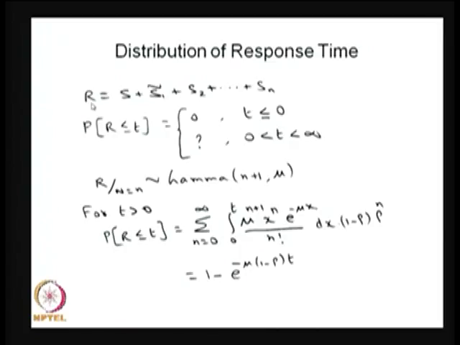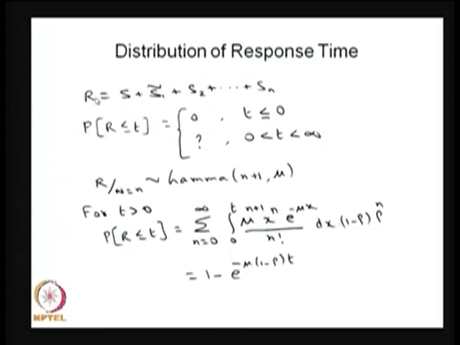The total time spent in the system is a random variable: the residual service time of the first customer who is in the system, plus all the remaining n customers in the queue, plus your own service time.